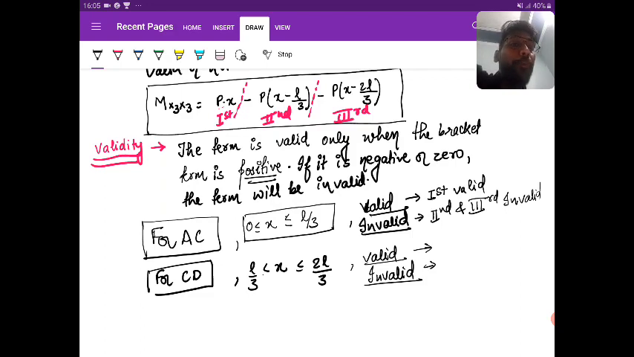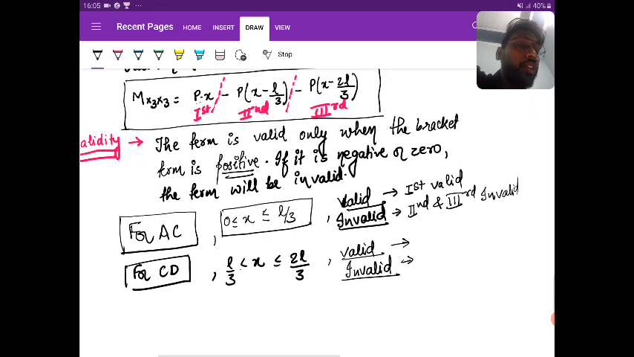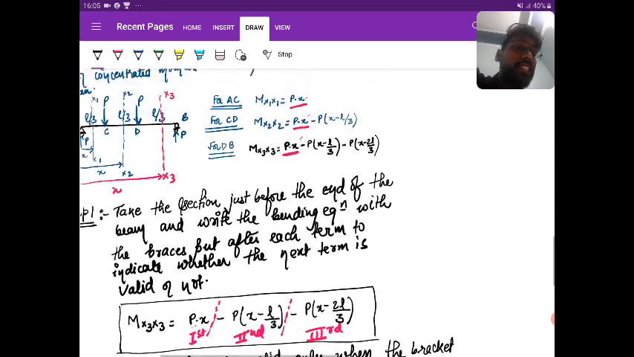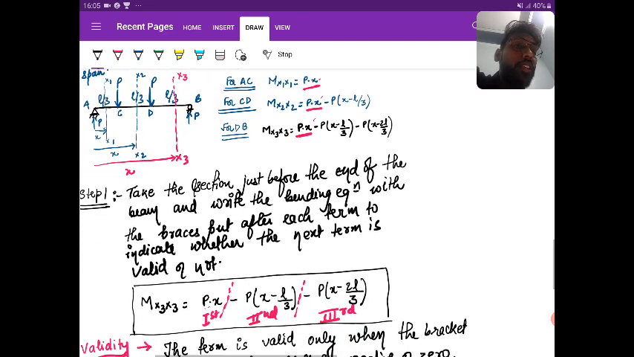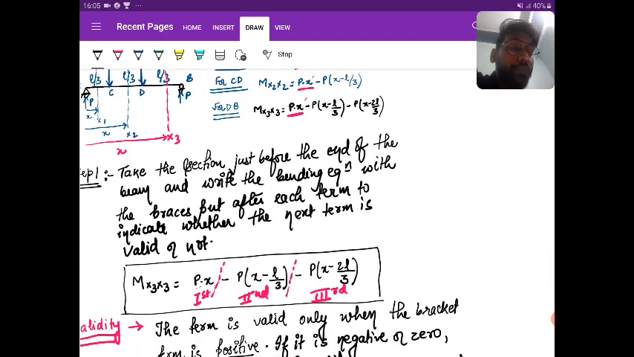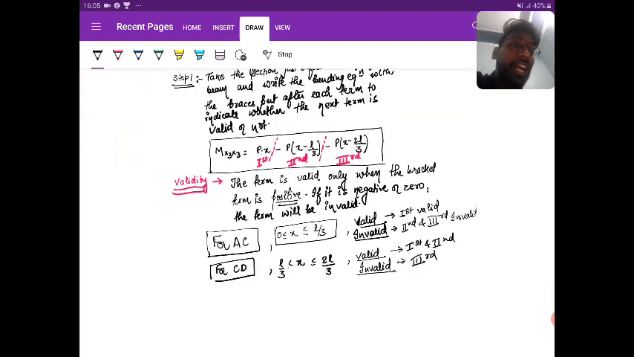Yes. If I put h equal to L by 2 in the second term, the bracket term is positive, so again it is valid. But if you look at the third term, it will be invalid. So regarding validity, the first and second terms are valid and the third term is invalid. And again you can see this from the equation I got. Is it clear?